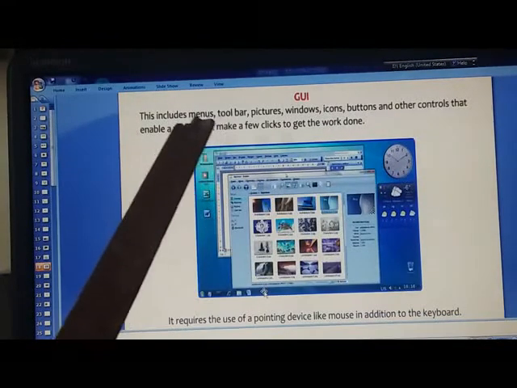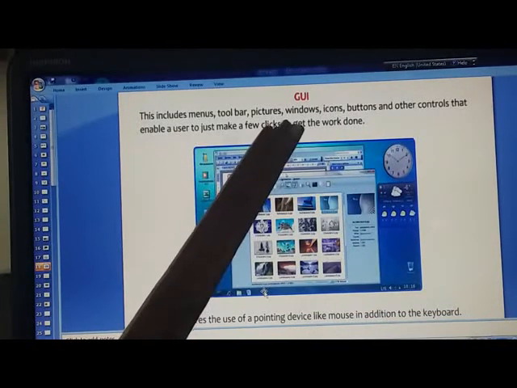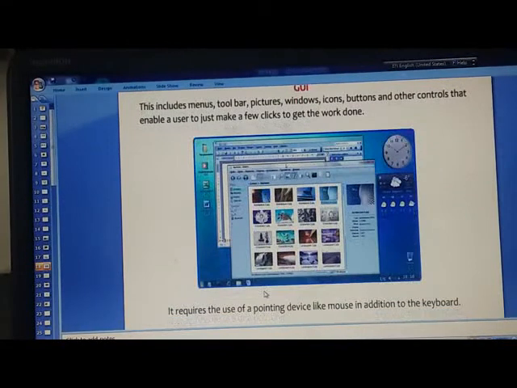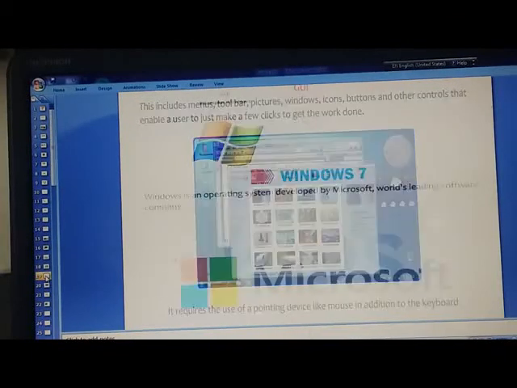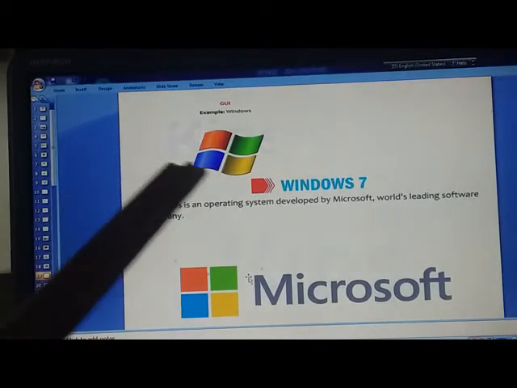It requires the use of a pointing device like a mouse in addition to the keyboard. An example of a graphical user interface is Windows. Can you see? This is our Windows.